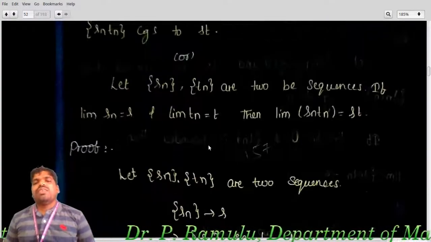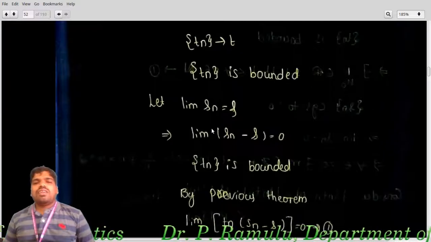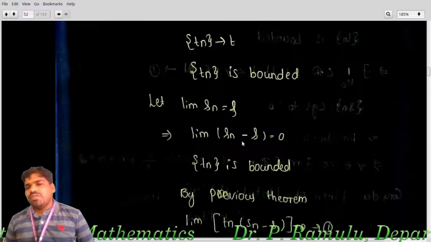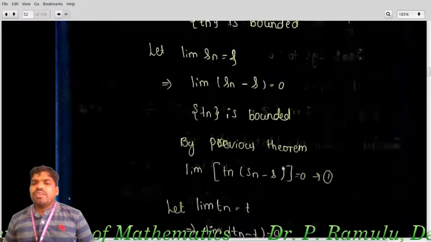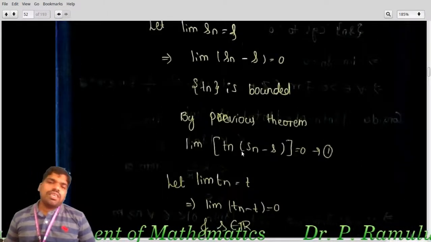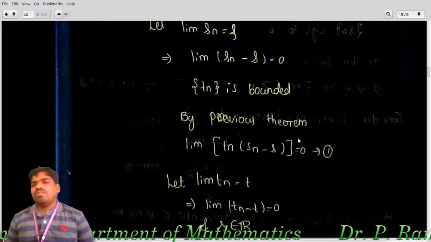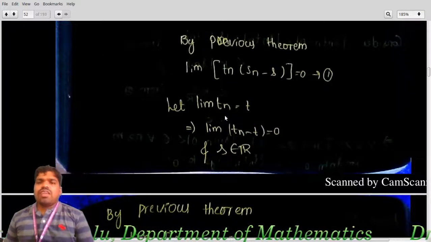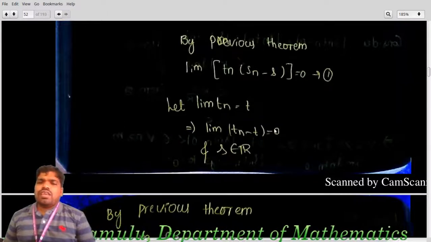Here I am taking limit of s_n equal to s, so limit of s_n minus s equal to 0, and t_n is bounded. Then what we observe here is limit of t_n times (s_n minus s) equal to 0. This I am labeling as 1. Now let me take t_n equal to t, limit of t_n minus t equal to 0, and s belongs to R.